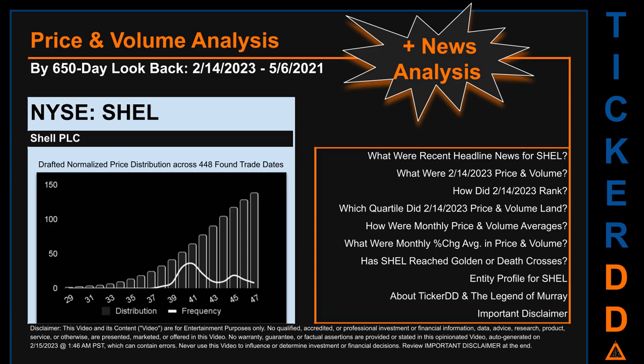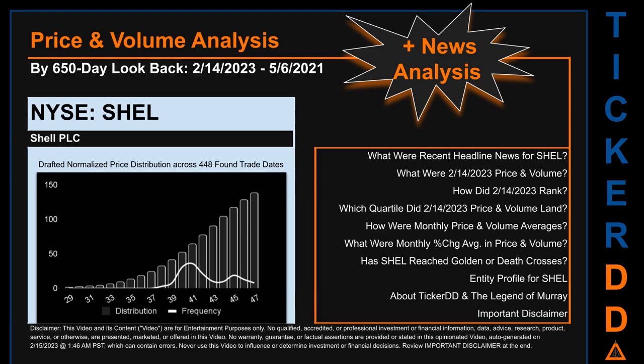SHEL went public on March 17, 1980, which was roughly 42 years and 11 months ago. Looking back 650 calendar days from Tuesday, February 14, 2023 to Thursday, May 6, 2021, we found 448 applicable trade dates for use in our analysis.